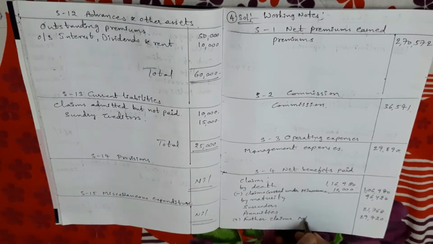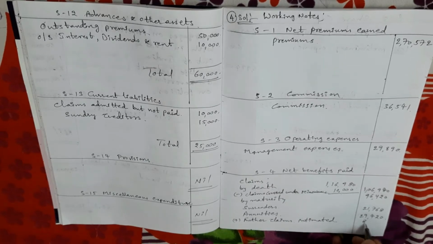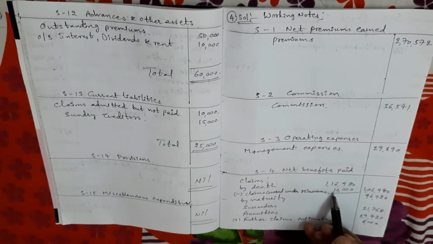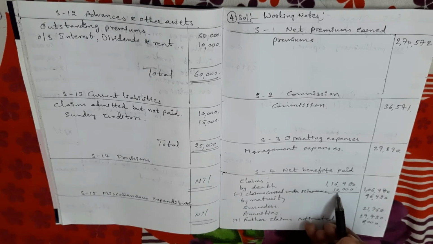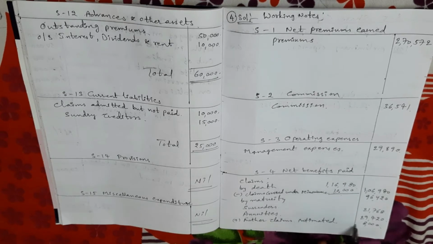Further claims intimated, 8,000 rupees. After deducting the claims covered under reinsurance, the balance amount, we have to add this 8,000 rupees, the remaining balance, in the outer column.